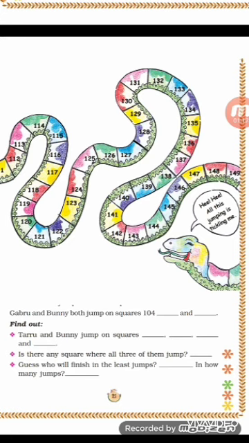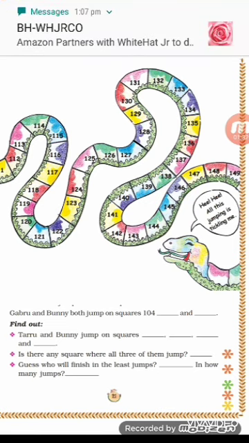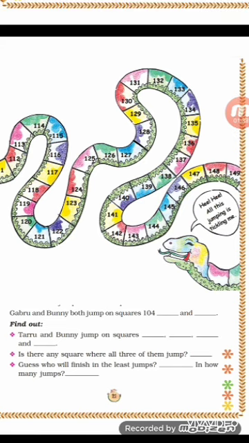And if Bunny jumps every fifth square, he also reaches these numbers. Children, you can draw these numbers on a page at home, jump on every seventh, fifth and fourth square, and find out the numbers on which all three friends come together.